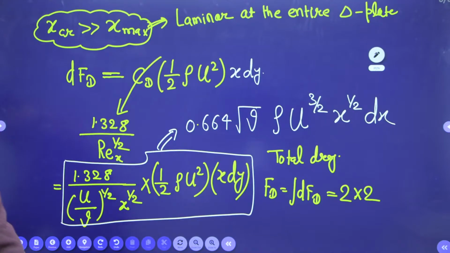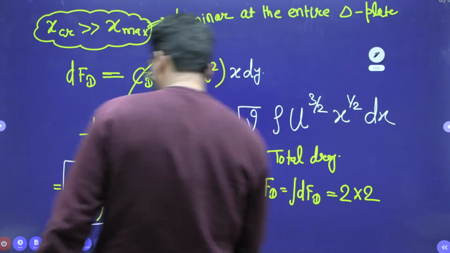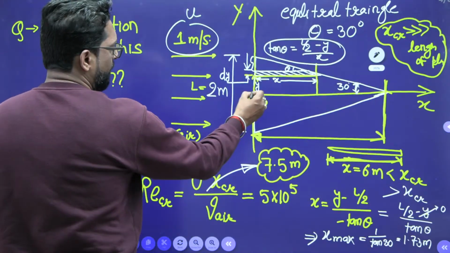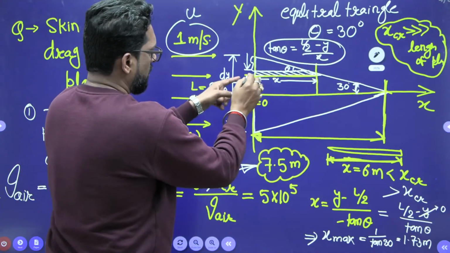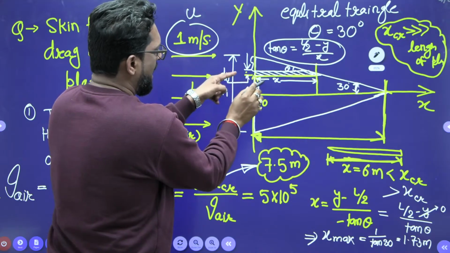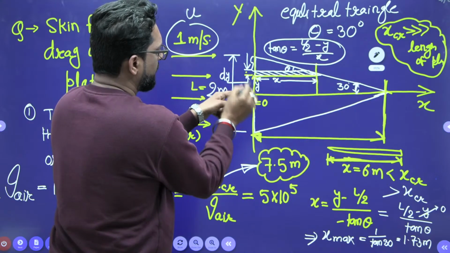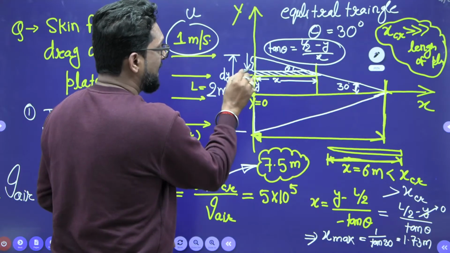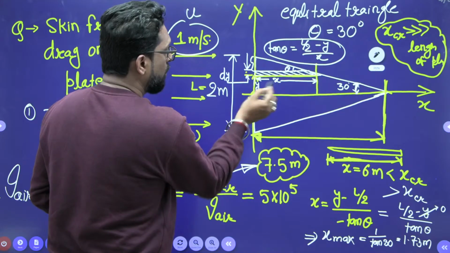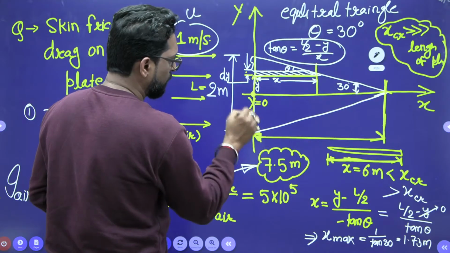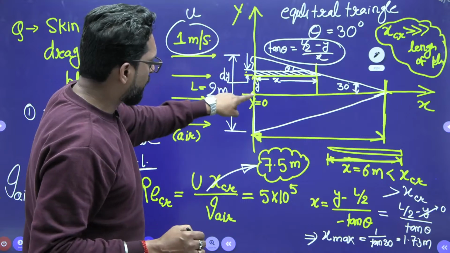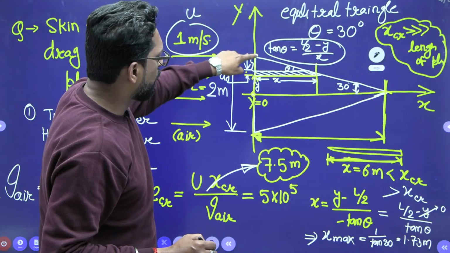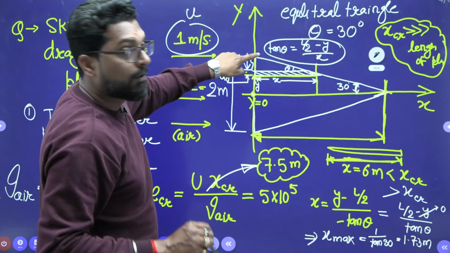So this is 2 into integration 0 to, see, we have to take the origin here. One face is bottom and top, one face is back side and front side, so there is 2, other is back side and front side, so there is 2. So if you take it from here, we integrate from 0 to L by 2, 0 to L by 2 integration, but how will we multiply?